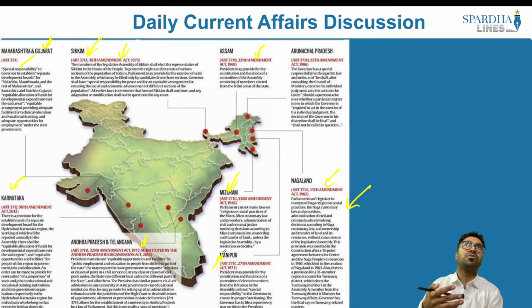There can be match-the-following questions where they will give you an amendment and ask when it was introduced, or they will give you an article and ask which state it is applicable for. So remember all these parameters, which is very, very important from your preliminary examination point of view. Now let's look into the next article.